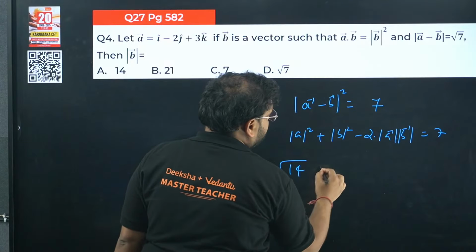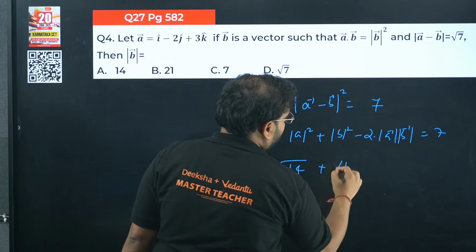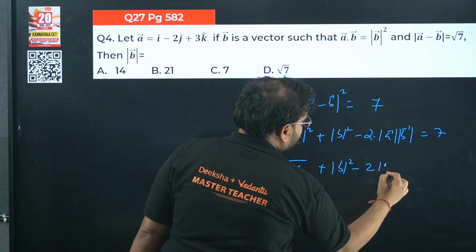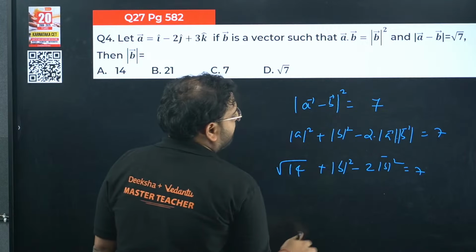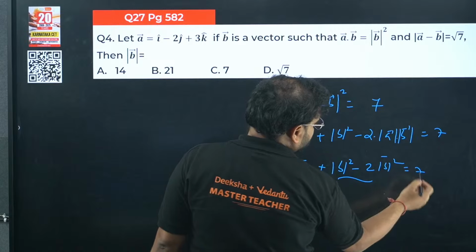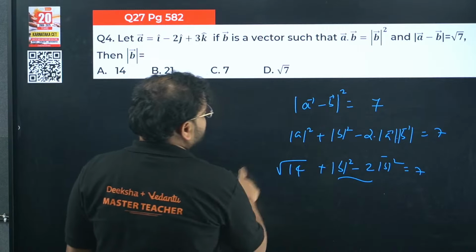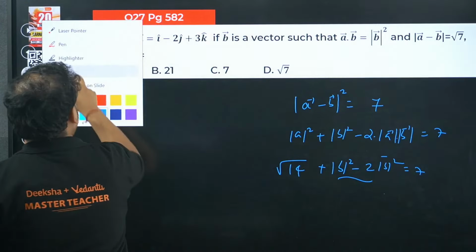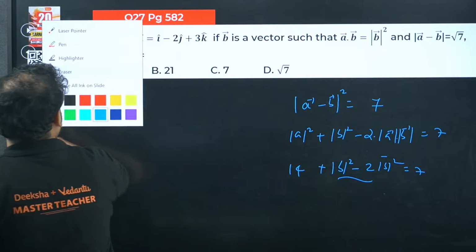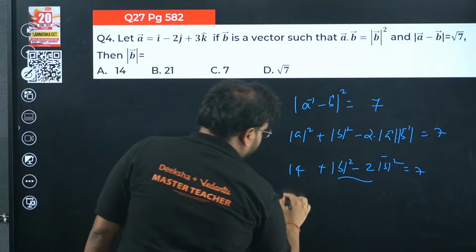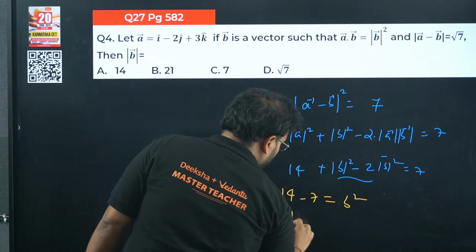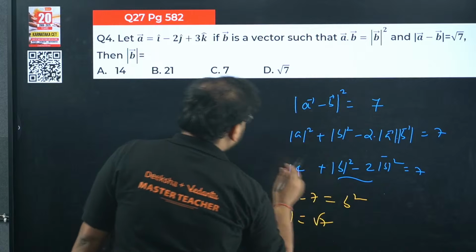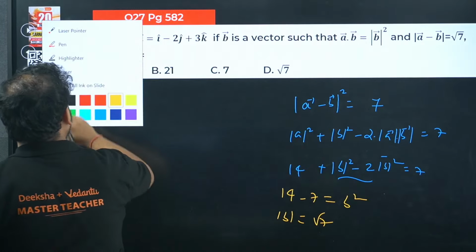So 14 plus mod of B square minus 2 mod of B square equals 7. Let's move this term over here and this over here. I have a square, so we don't have to write root. I'll end up with 14 minus 7 equals B square. It means the value of B will be root 7.